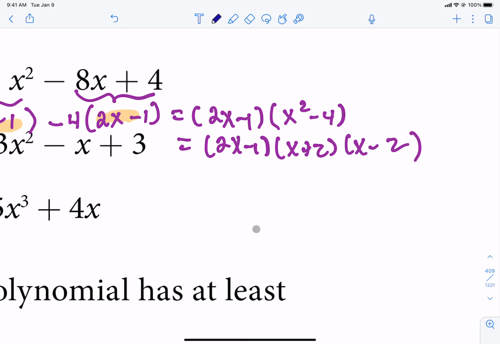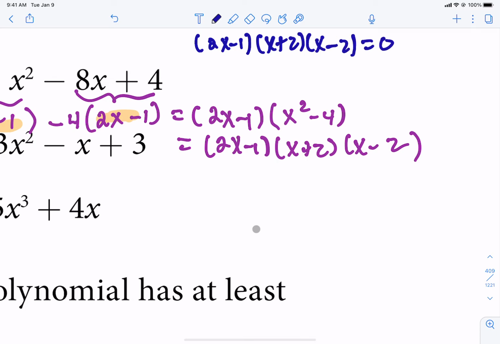Take your factored form. Set it equal to 0. That's how we find the x-intercepts. And then we are going to break it apart. Each individual factor gets a 0. So we get 2x minus 1 equals 0, x plus 2 equals 0, or x minus 2 equals 0. The zero product property tells us that any one of those could be the thing that caused the 0. So each one of those gets its own 0. We can pull it apart.